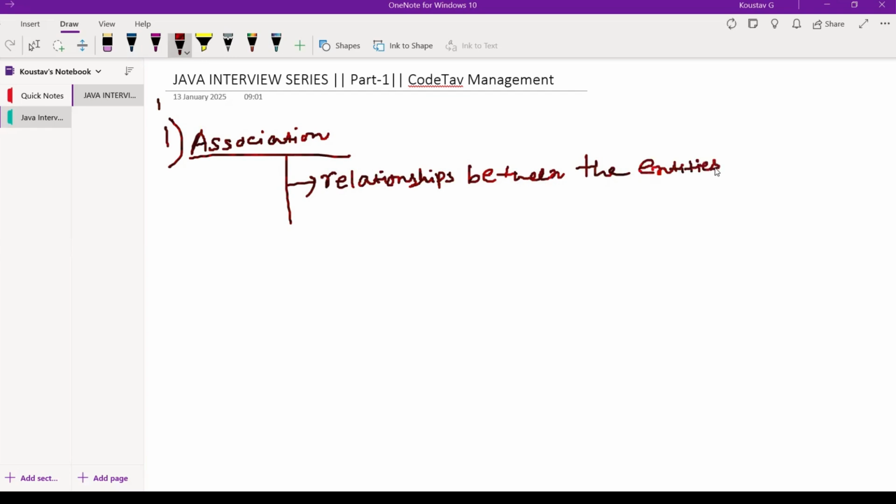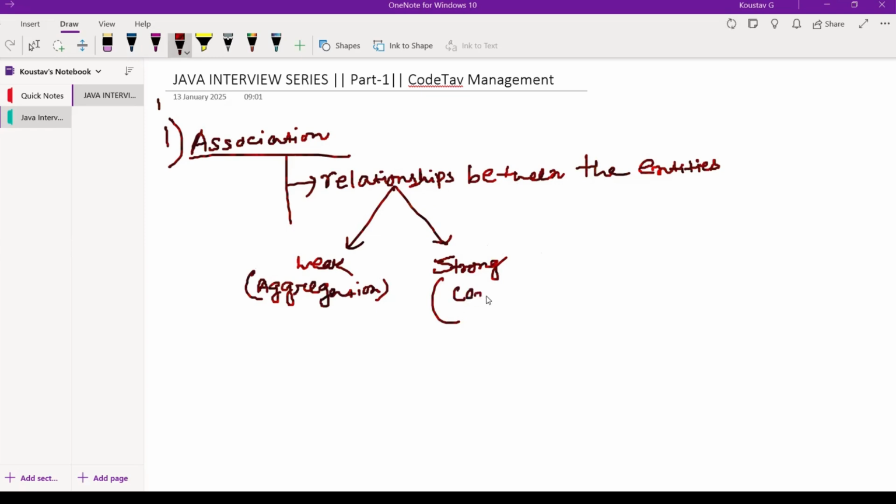There are two types of relationships. One is weak relationship and one is strong relationship. The weak relationship can be called aggregation, and the strong one is called composition. It can be directly asked, what is aggregation, what is composition?